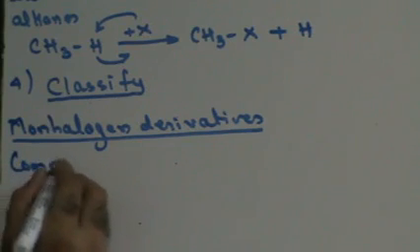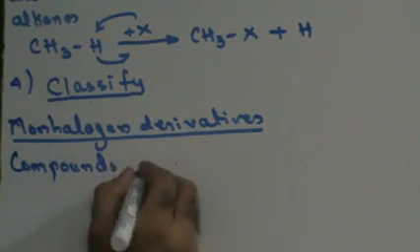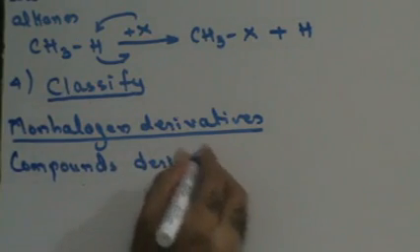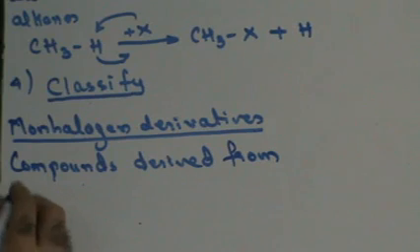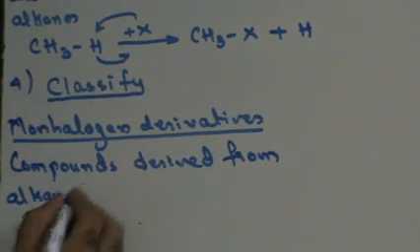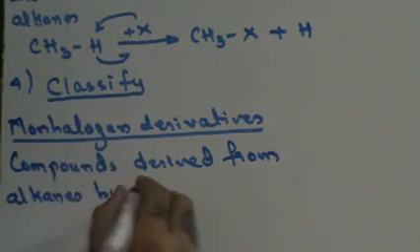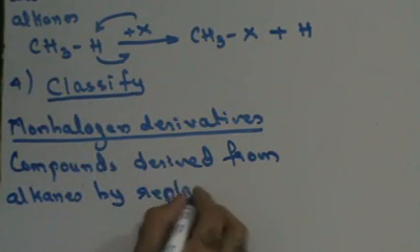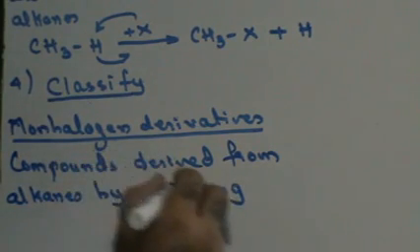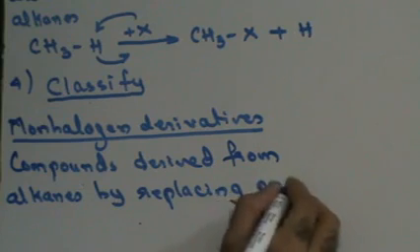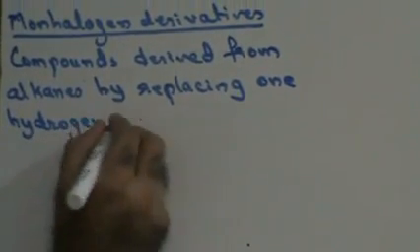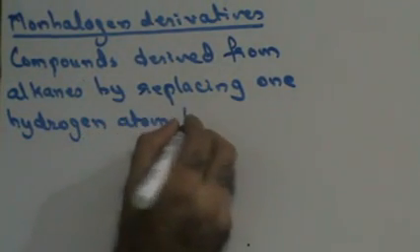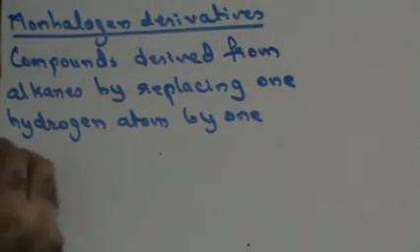Compounds derived from alkanes by replacing one hydrogen atom by one halogen atom.